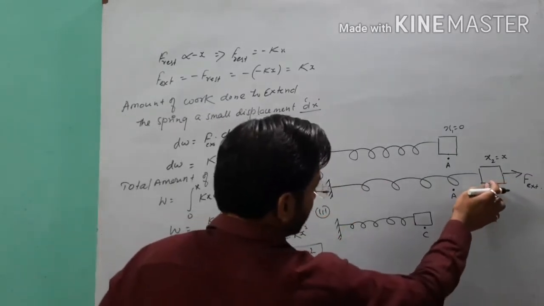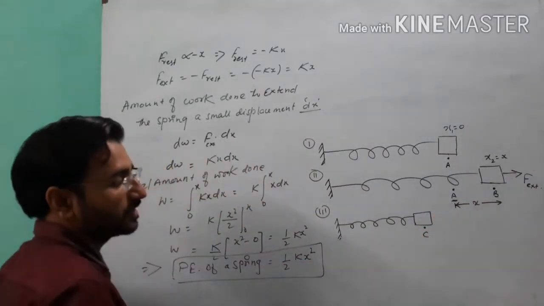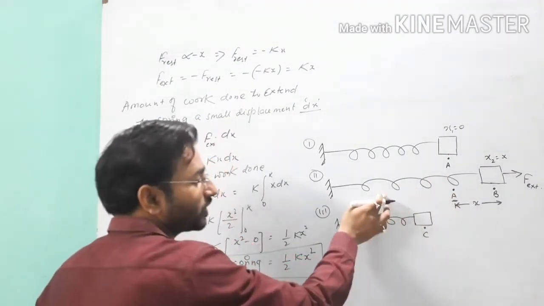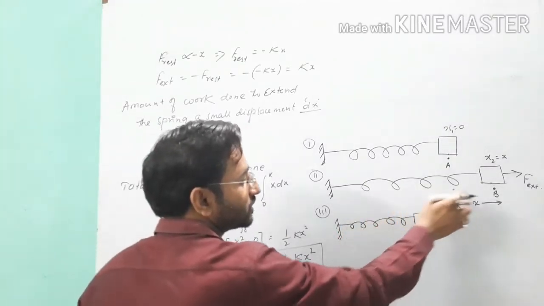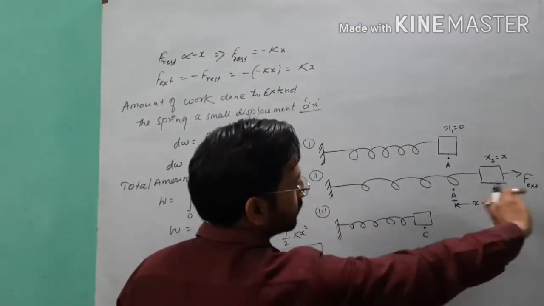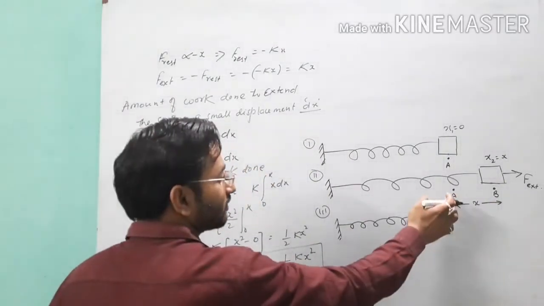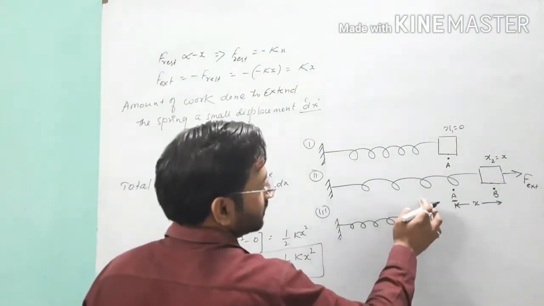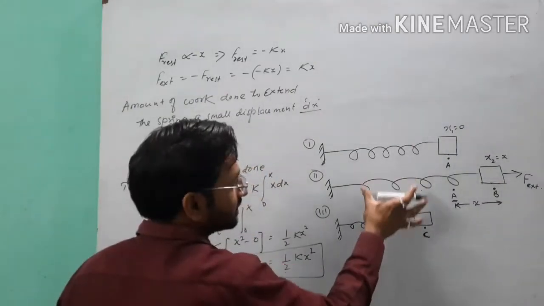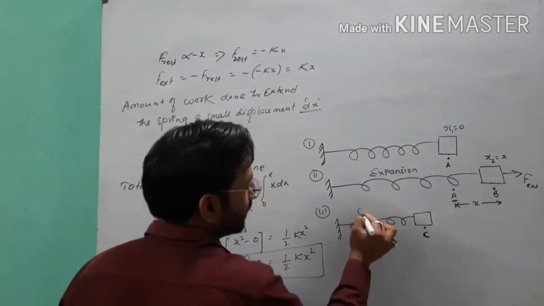At that time the body will move toward the position A, which is its initial position, and it will not stop at point A. It will move past point A, just opposite to the direction of point B. That means if we apply the force in the right direction by some external force Fx and release the object, the object will move and will not stop at A. After passing point A it will reach a new point C, where initially the spring was in expanded form, but here compression will start.